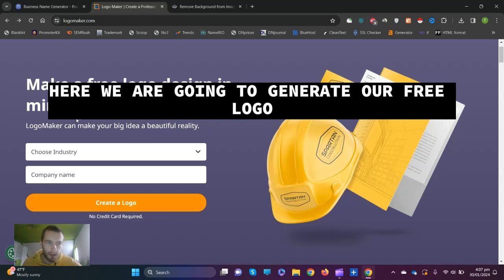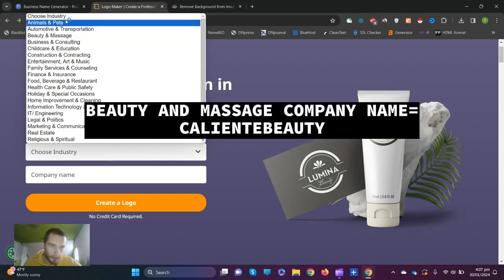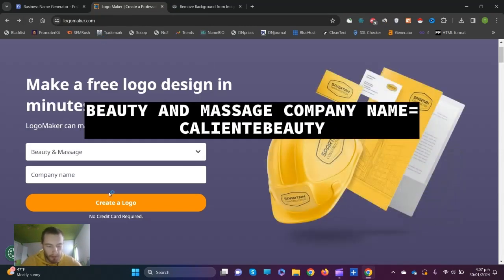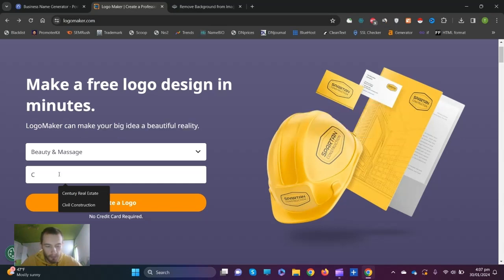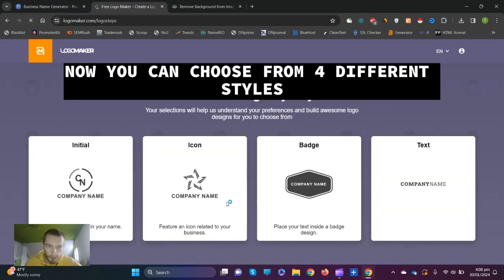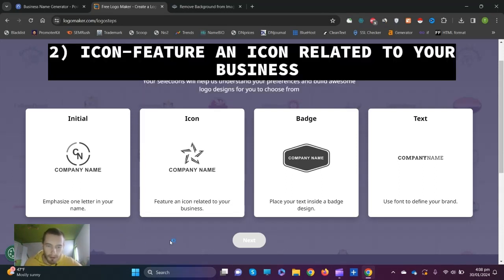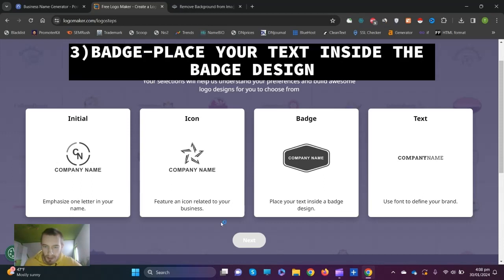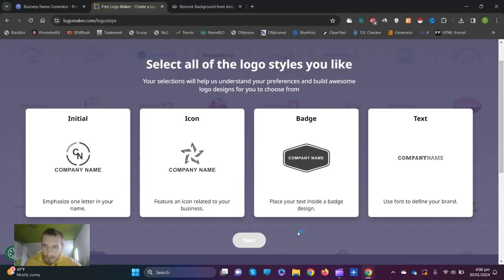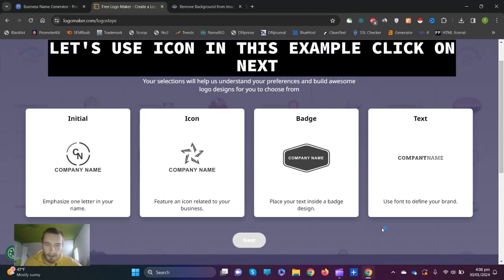Here we are going to generate our free logo. We're going to choose our industry, beauty and massage, company name Caliente Beauty, and click on create logo. Now you can choose from 4 different styles: initial, emphasizing one letter in your name; icon, featuring an icon related to your business; badge, place your text inside a badge design; or simple text using a different font. Let's use icon in this example.